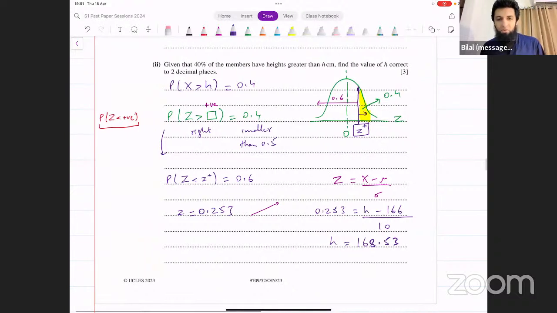I'm not sure what you mean by this, Sufyan. 1 minus z of 0.4. What does that mean? So we had 0.4 here. We subtracted 0.4 from 1 to get 0.6.